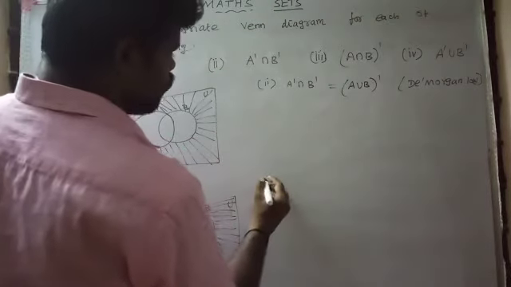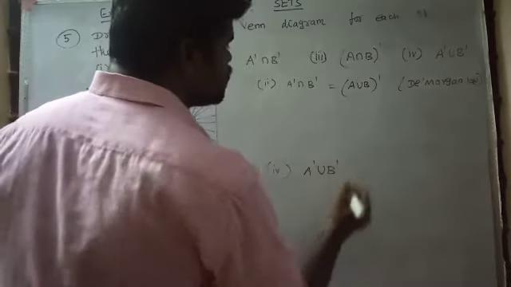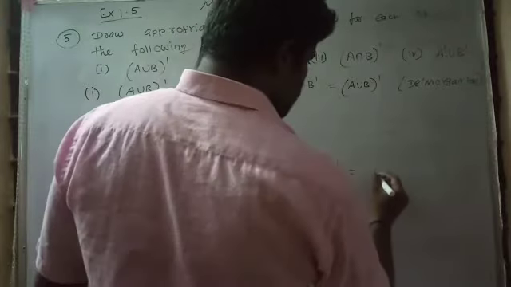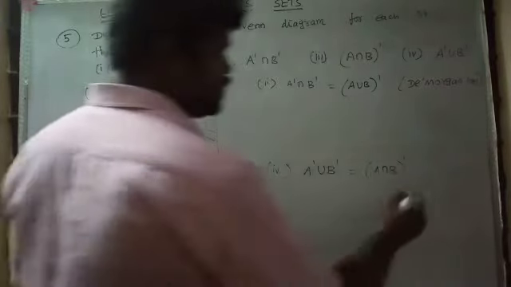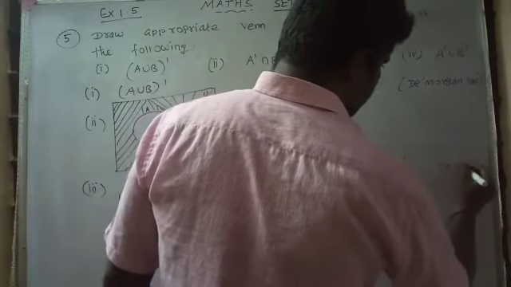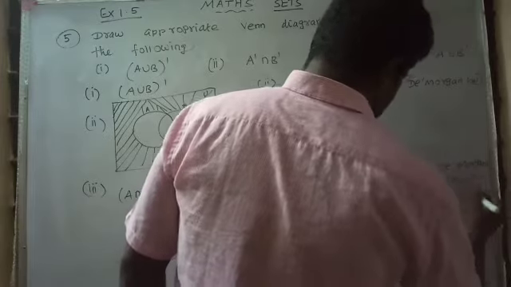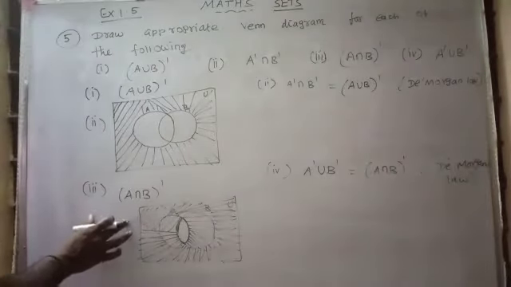And number 4, A' ∪ B'. For A' ∪ B' also we have De Morgan's law: it equals (A ∩ B)'. This is known as De Morgan's law. Draw the fourth sum also the same as the third sum diagram.